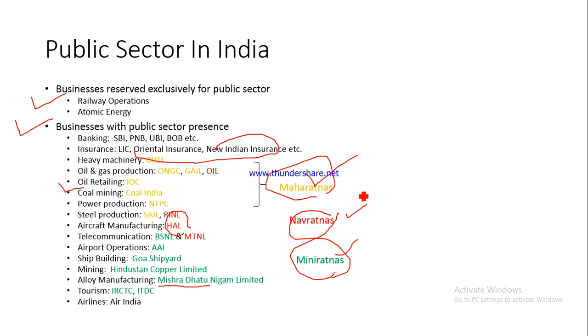Not only this, these Maharatnas, Navratnas and Mini Ratnas are then given some special authority. So they may take decisions which have greater implications without having to deliberate or discuss with the government. So in that sense, they are provided added authority. This is why the categorization has been done by the government. Fine.